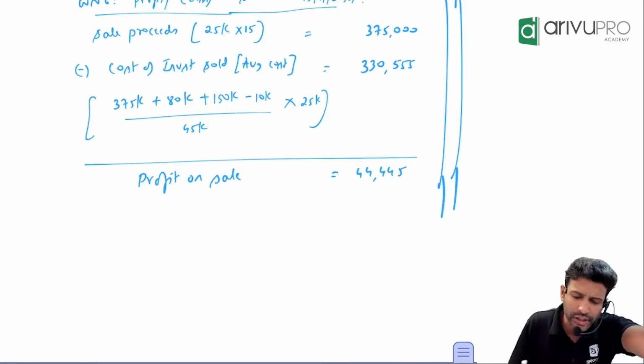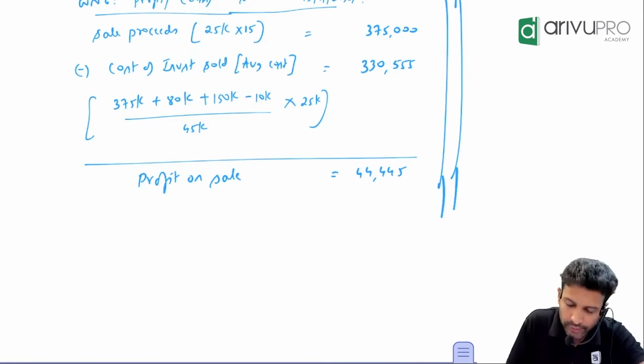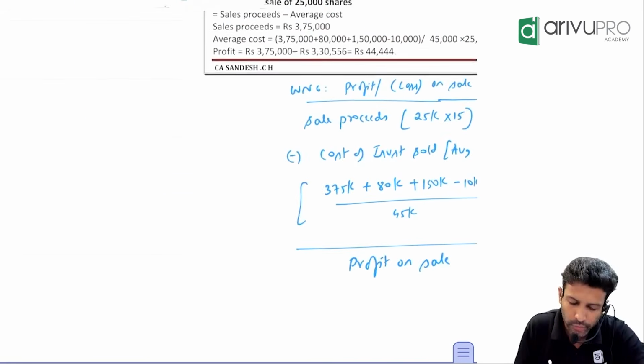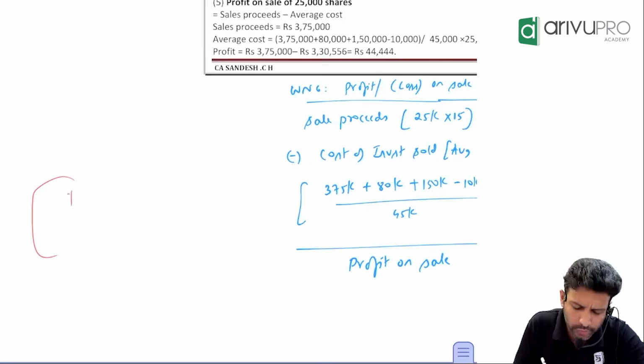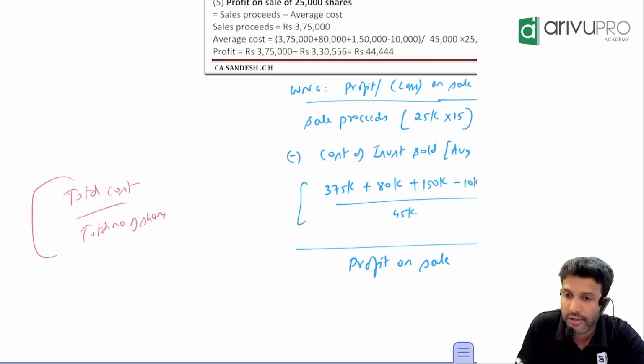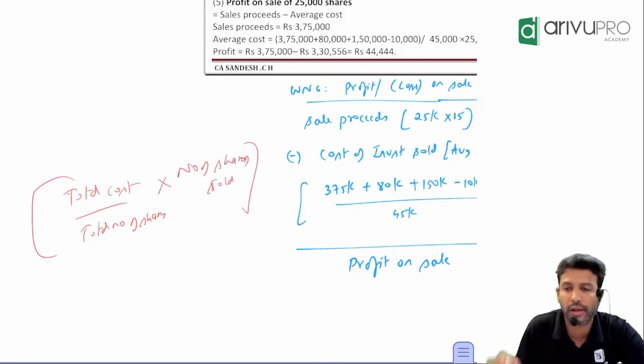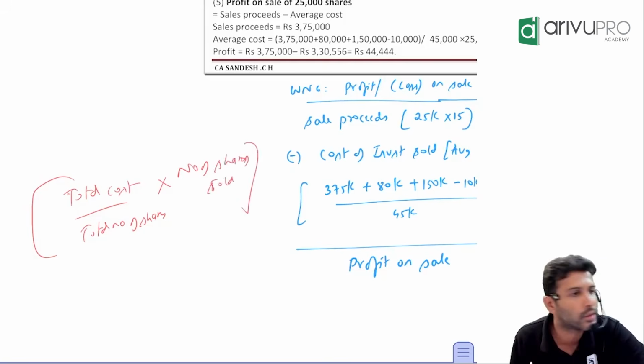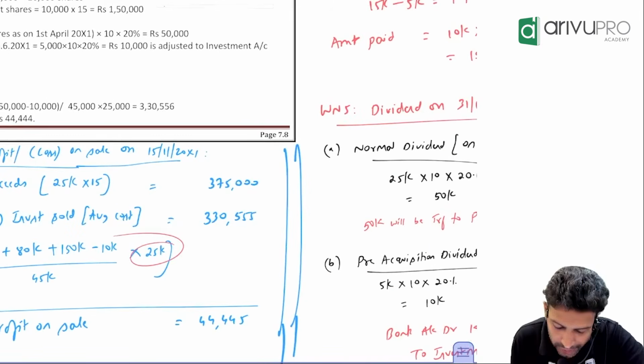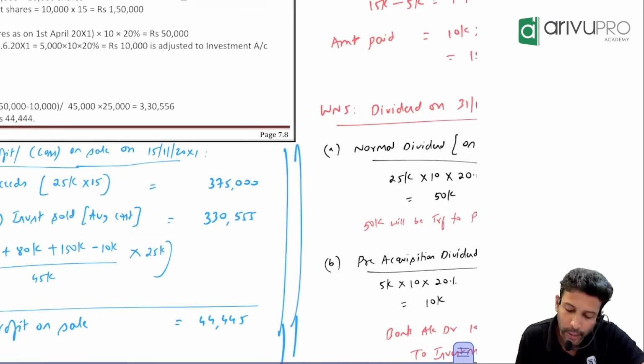Did you sell one share or how many shares did you sell? 25,000. Or if you want it as a formula, you can construct your own formula. What is the formula? Total cost divided by total number of shares. If you do this, you will get the average cost of one share, multiplied by the number of shares sold. Like that also you can mark it up as a formula. So multiplied by how many shares did you sell? 25. How much is the cost?